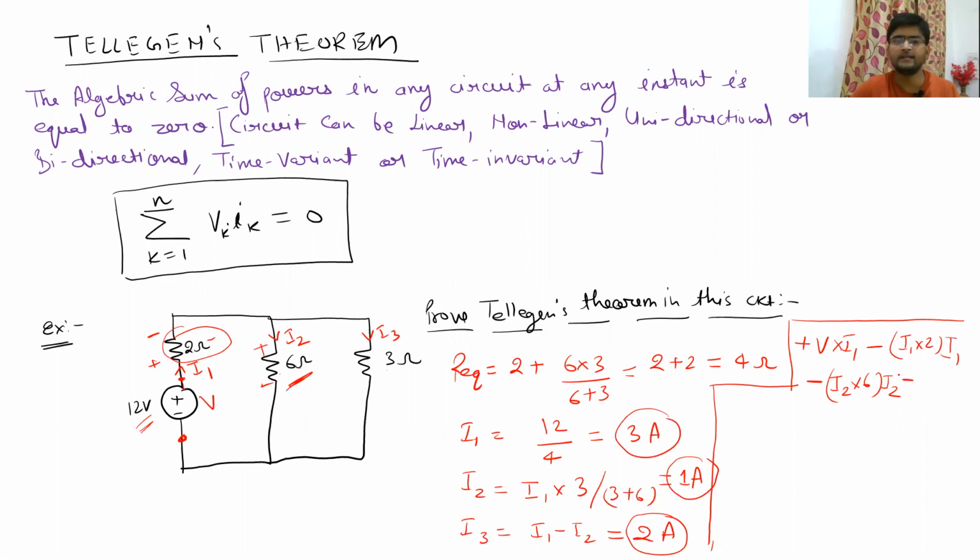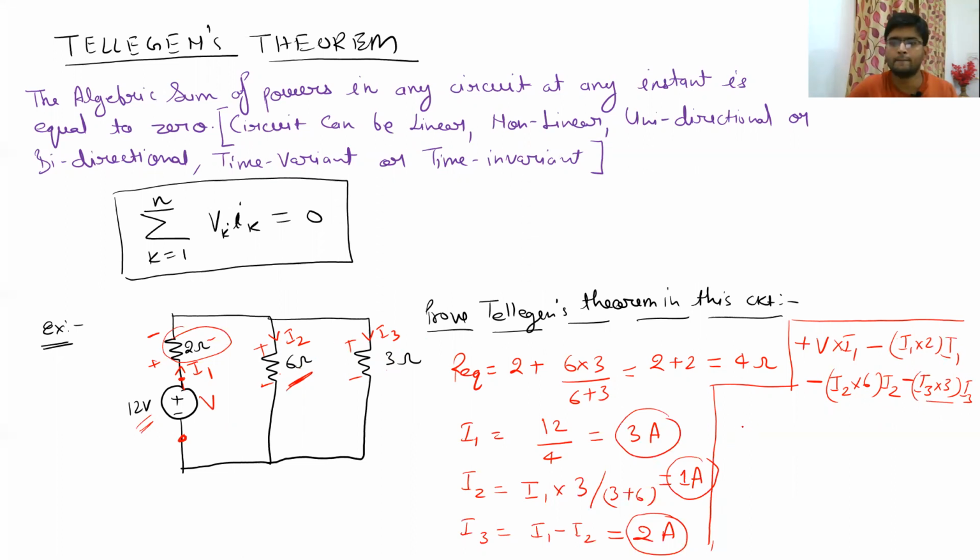And again we will take the negative sign for this also. What is the voltage drop across 3 ohm? It is going to be I3 into 3, multiplied by I3 again to get the power, where this is V and this is I. If this whole summation is going to be 0, our Tellegen's theorem will be proved.